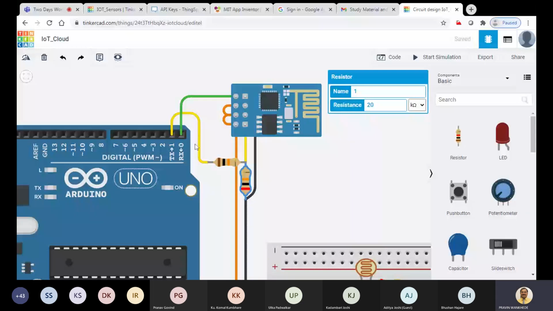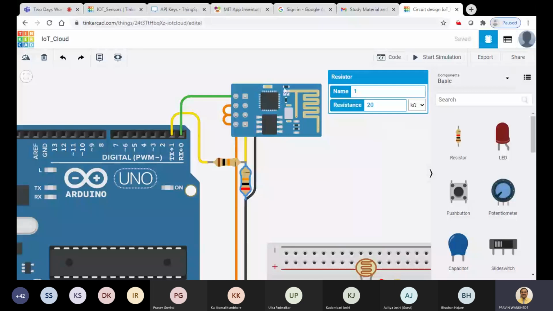Due to this, whatever 5 volt transmitted data is there, its voltage level is now converted into 3.3, and that we receive at the Wi-Fi module. Very simple connections. Okay, fine. Now ground is connected to ground, then RX is connected to the TX through the voltage divider, then TX is connected to the RX, whereas the enable, reset, and power pins are shorted to each other because you would like to enable the Wi-Fi module as soon as it gets the power. Okay, now once we are done with this, let me move on.